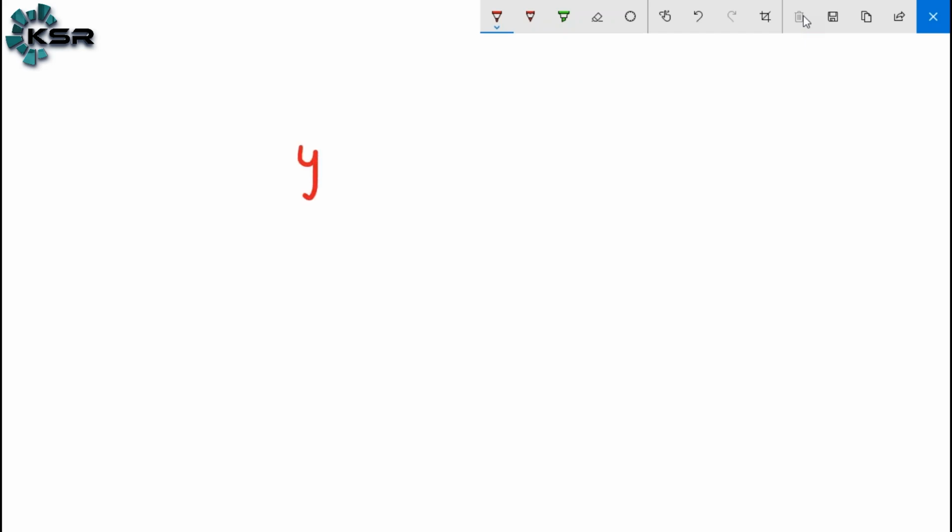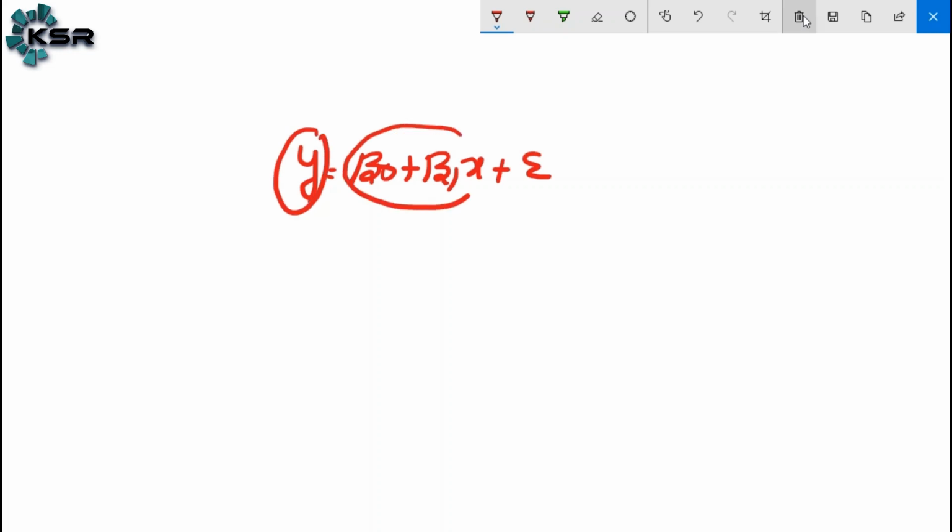If you want to get the actual value, we get the equation beta naught plus beta 1x plus epsilon, right? This is the actual value. Y is the actual dependent variable. This is the y hat, nothing but the predicted value, plus epsilon is the error.